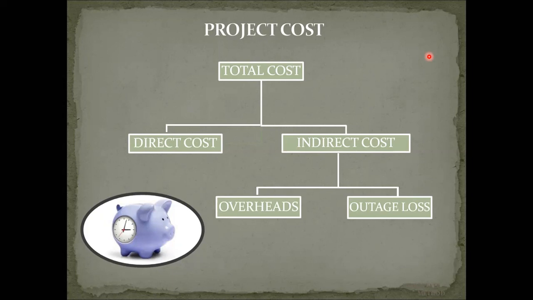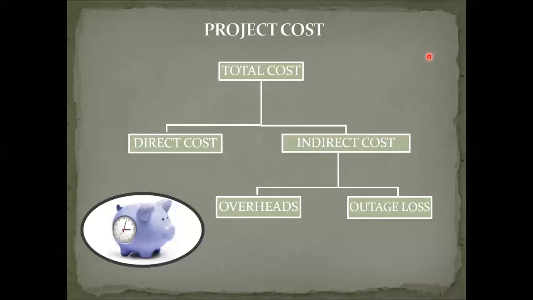Then the further part is indirect cost. What is indirect cost? Indirect cost may be overheads or outgauge loss. What do you mean by outgauge loss and overheads? We already discussed overheads. Suppose 10 workers are there. Instead of 10 workers, if you put 15 workers, those 5 workers are overhead workers, and you have to pay for those 5 workers.